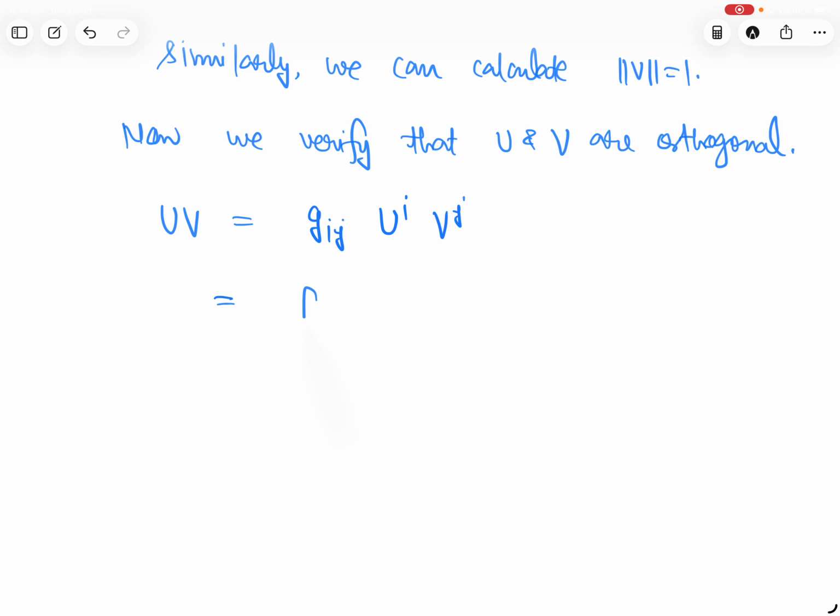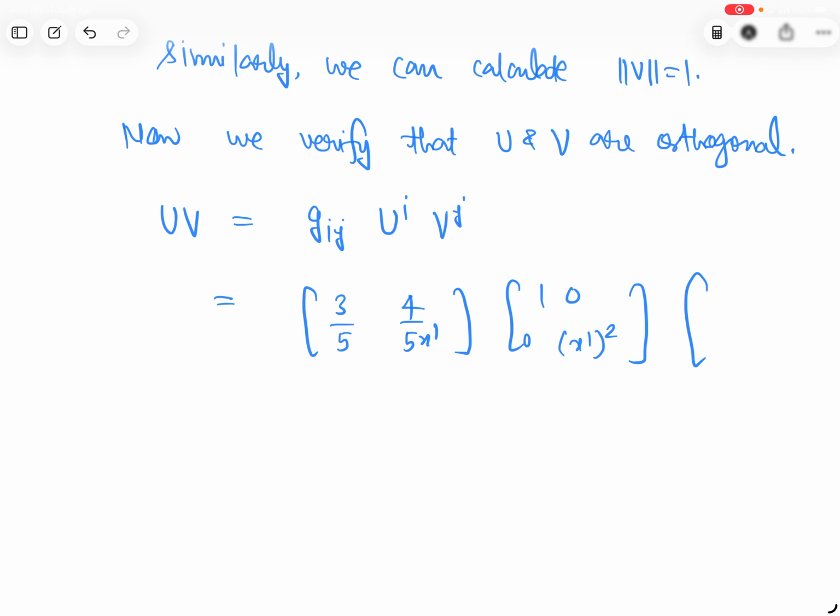Sorry, multiply this part. 3/5, 4/5 x1. What will you get after multiplying? So -4/5, 3/5 x1. Now you multiply this.